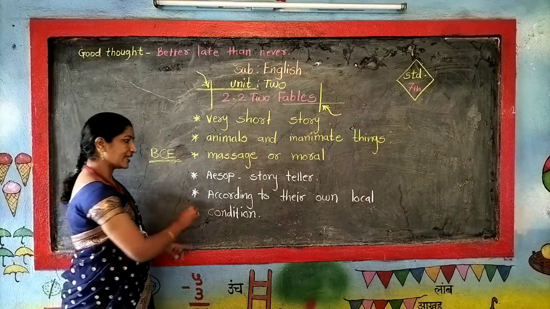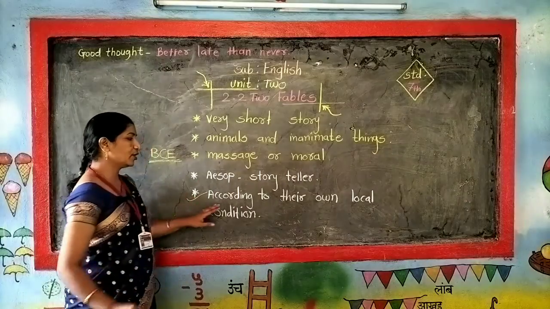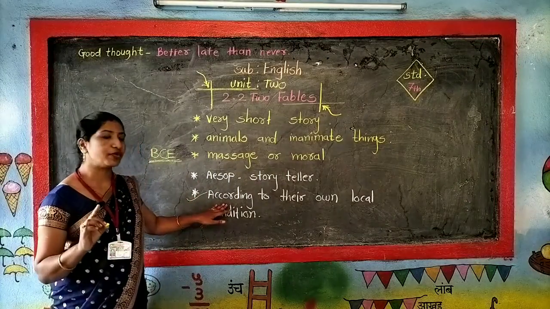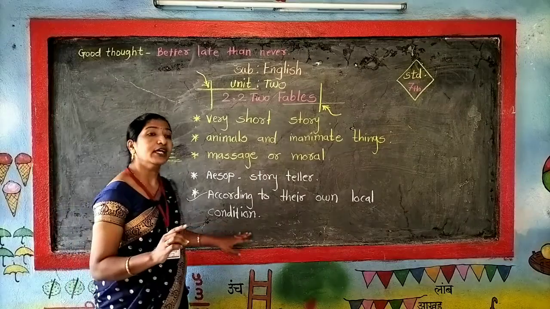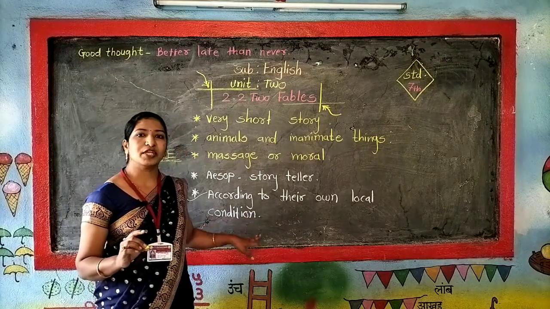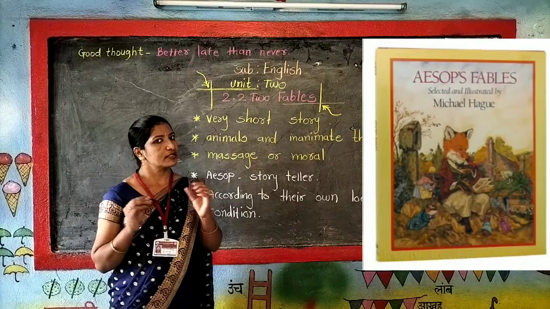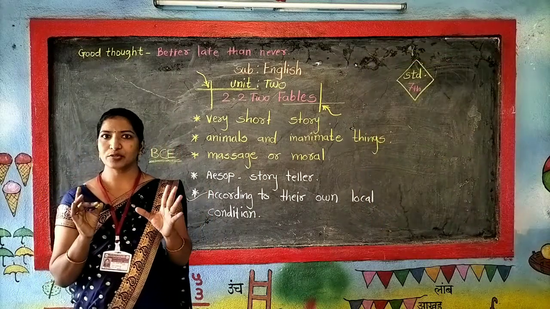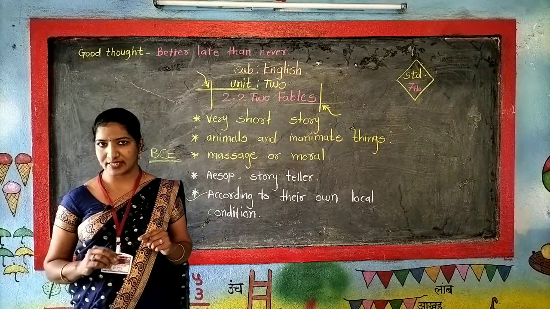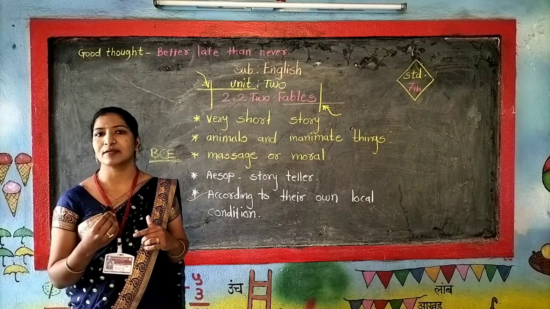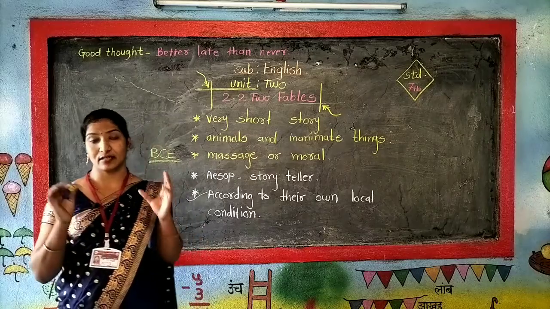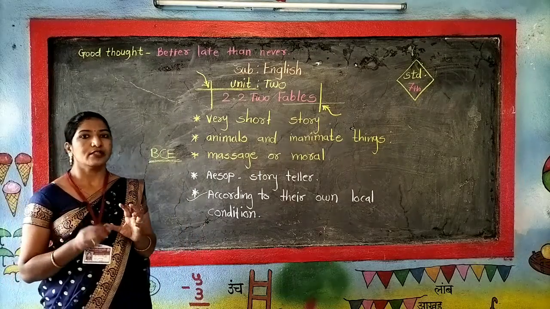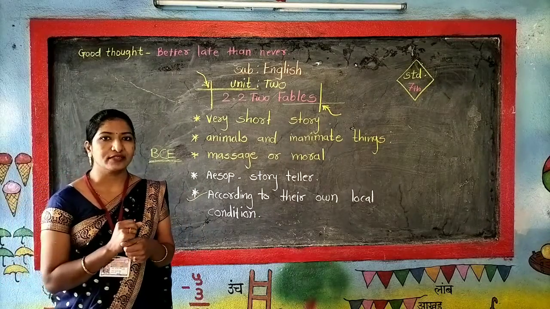See what I said? Let's understand the meaning of this phrase, according to their own local conditions. What does it mean? Suppose I am telling a story to you, and in that story I mention the month of December. While mentioning the month of December, what I said was, in the month of December there was too much cold.